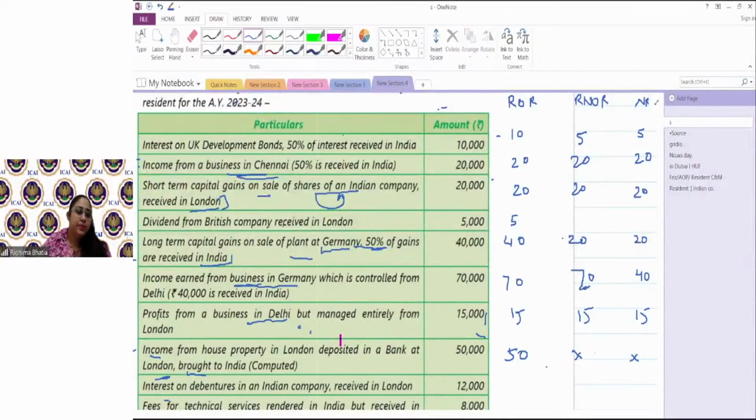Next, interest on debentures in an Indian company received in London. Receiving, okay, does not matter. Whether accrued in India, yes, because it's income from a source in India, so it would be taxable in India. It's an income deemed to accrue or arise in India, even if received outside India. That's why I said, prima facie it will seem like an income outside India. But you have to see whether it is deemed to accrue or arise in India or not.